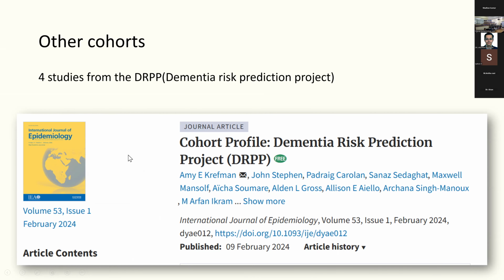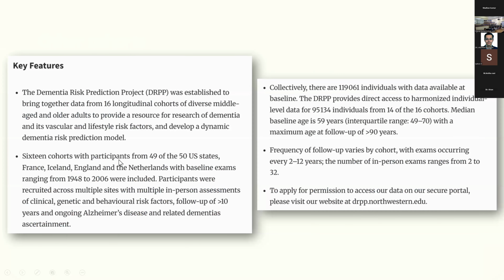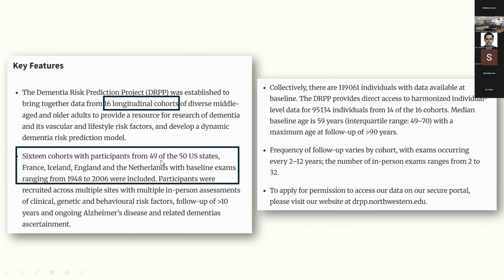Now, if you look at the other cohorts, they came from the Dementia Risk Prediction Project. So this was actually 16 longitudinal studies. It has participants from 49 out of the 50 US states. And they also have participants from France, Iceland, England, and Netherlands. And the baseline examinations from 1948 to 2006 were included. And the good thing about this is it provides direct access to harmonized individual level data for around 95,000 participants.